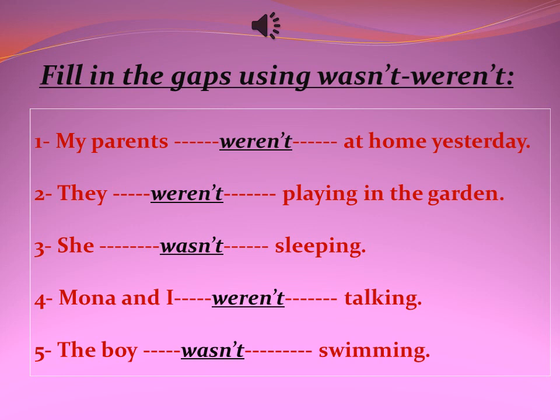Number 3, she wasn't sleeping. Number 4, Mona and I, so they become we, and we take weren't. So the answer will be, Mona and I weren't talking. Number 5, the boy is he, so we'll take wasn't. The boy wasn't swimming.